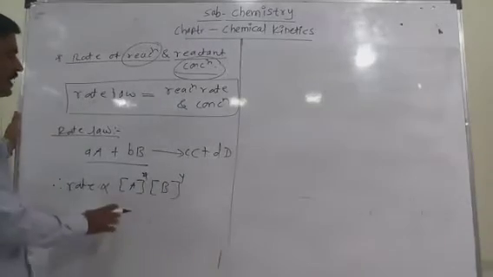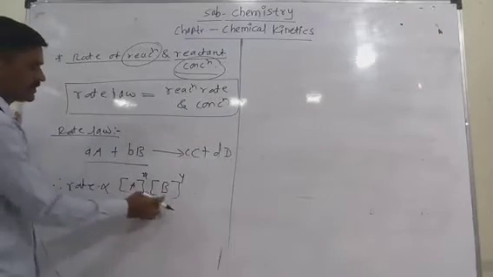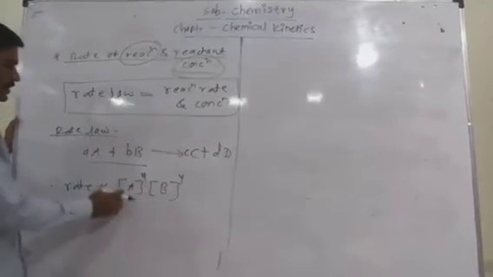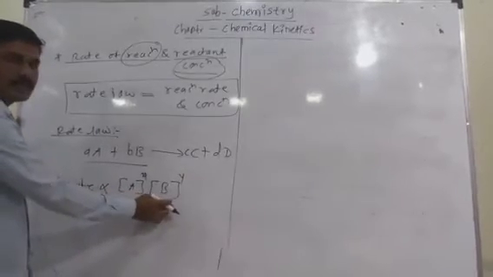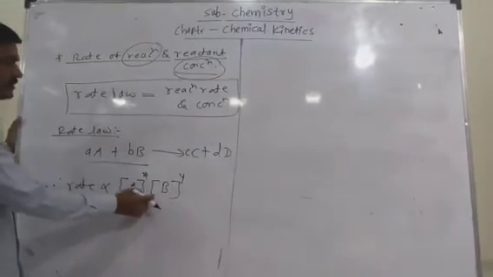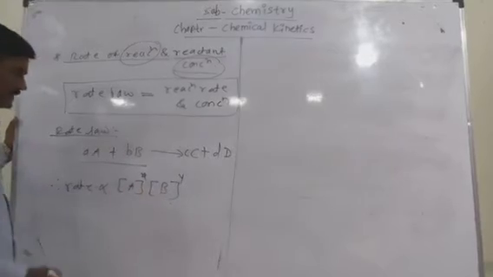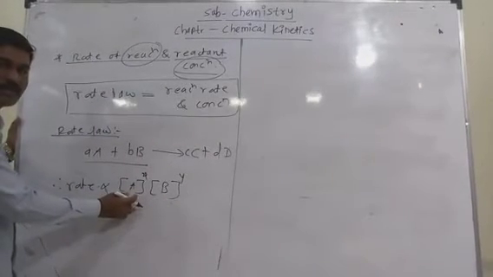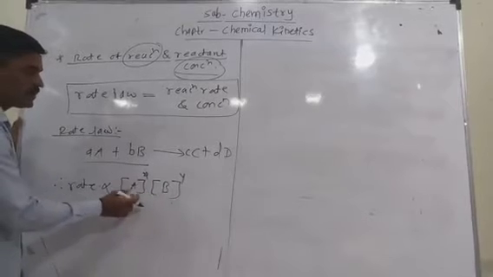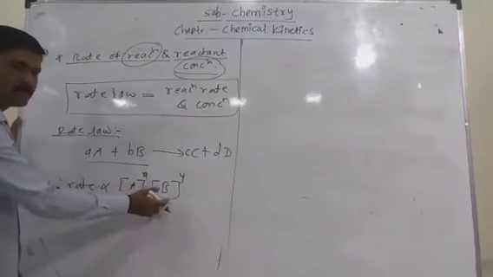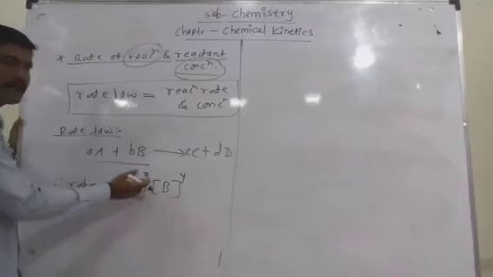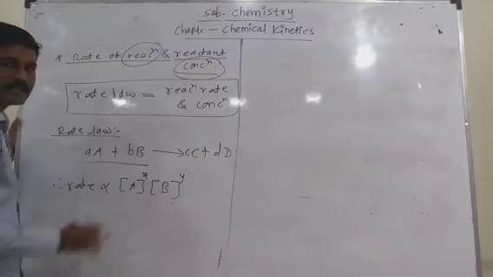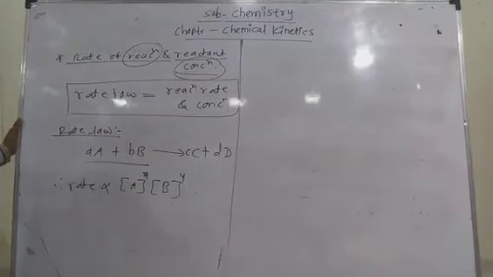They are the simple powers of reagents A and B. The square bracket shows the molar concentration of the reagent or species. The rate is proportional to the molar concentration of the reagent at that time raised to its simple power. That is the definition.